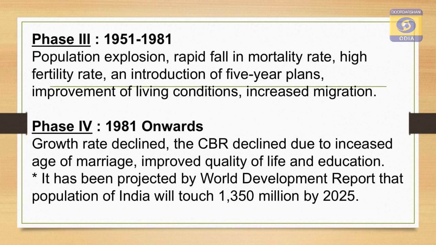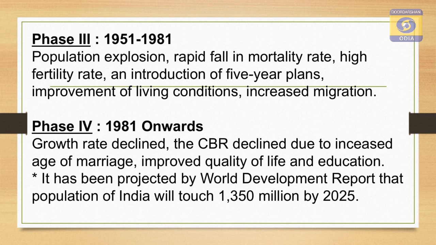Next comes phase 3. In phase 3, from 1951 to 1981, this phase is known as the population explosion phase. In this phase, rapid fall in mortality rate and high fertility rate are the basic features. Why does this phase lead to a rapid fall in mortality? Because of the improvement in living conditions and increased migration, this phase leads to a fall in mortality and high fertility. Because of these two reasons, the population explosion was very high.